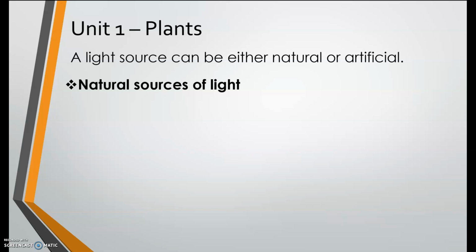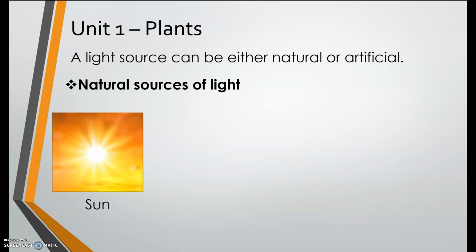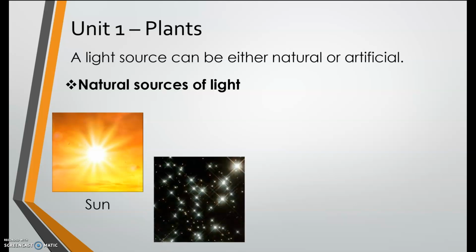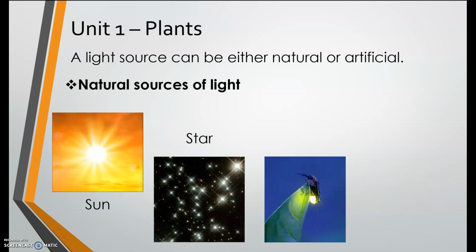Okay, so a light source can be natural or artificial. Let's talk about natural sources of light first. Natural sources of light refers to naturally present or is not human-made. Okay, doesn't need to be plugged or doesn't need to have electricity for it to work. Okay, so these are some of the examples.